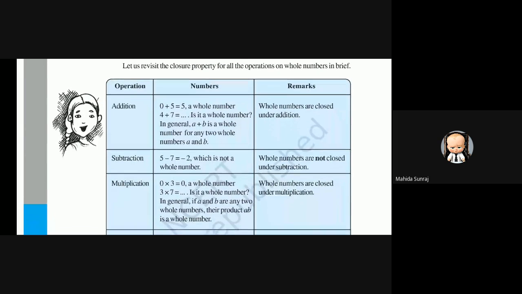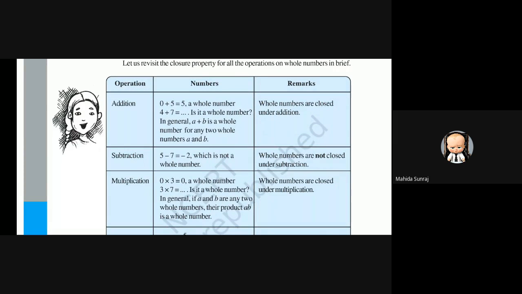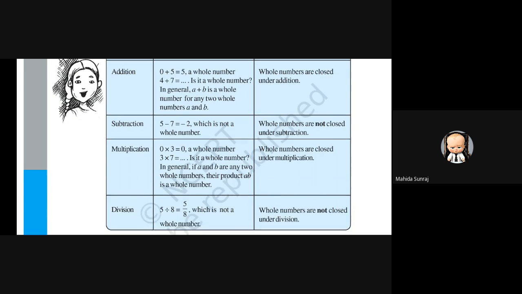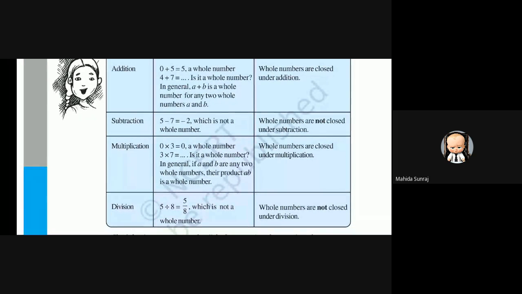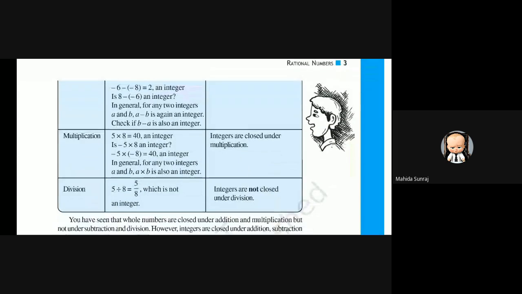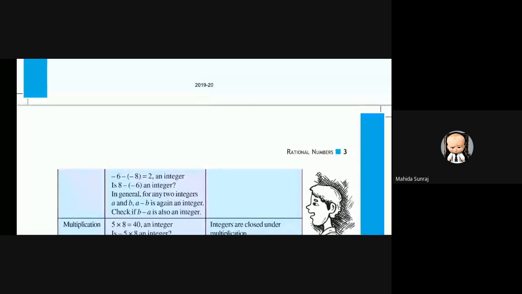In the second column, some examples are given, and in the remarks, write down that whole numbers are closed under addition, whole numbers are not closed under subtraction, whole numbers are closed under multiplication, whole numbers are not closed under division, like this. Same thing for integers, you can see here, write down. Clear?